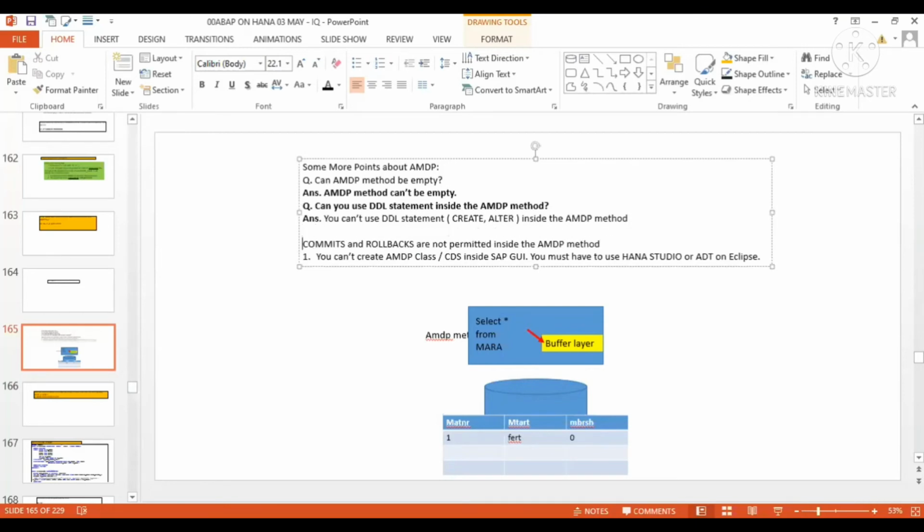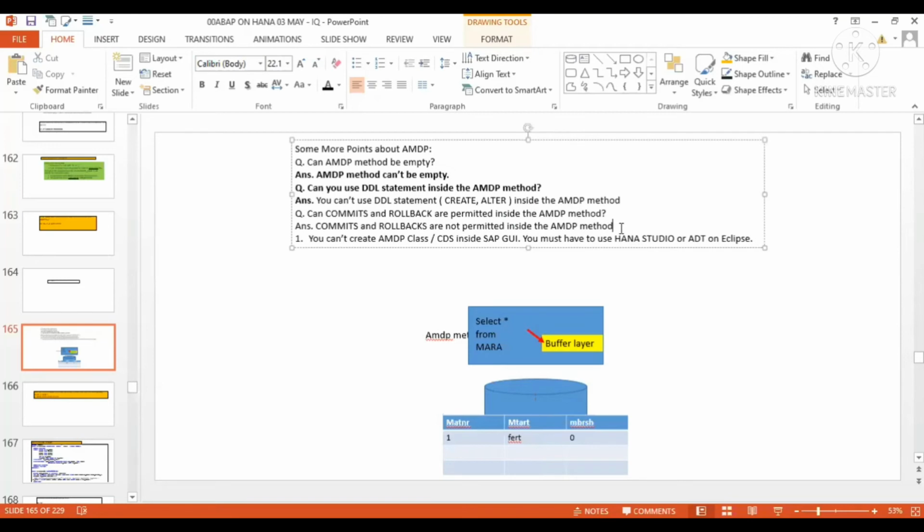Another question over here: can commits and rollbacks be permitted inside the AMDP method? The answer is no. Why? This answer I know. The reason behind this is that your SAP LUW concept will be broken.